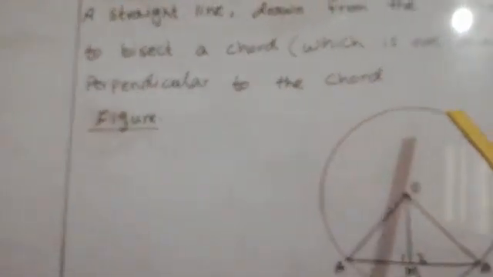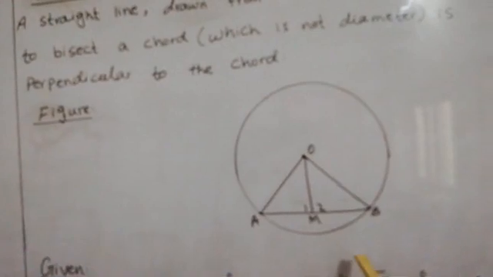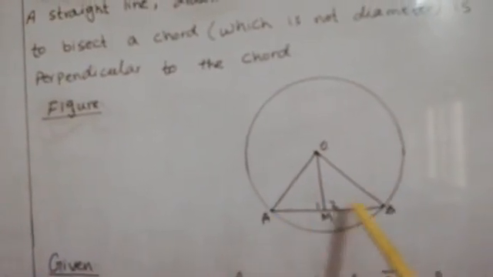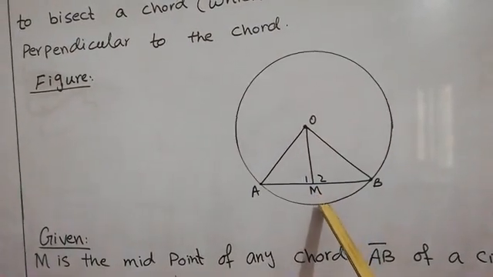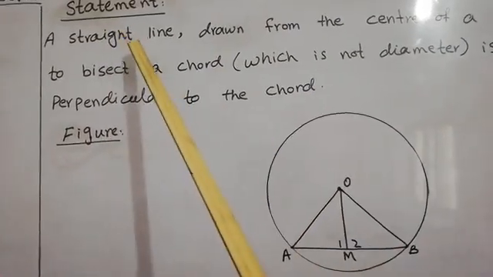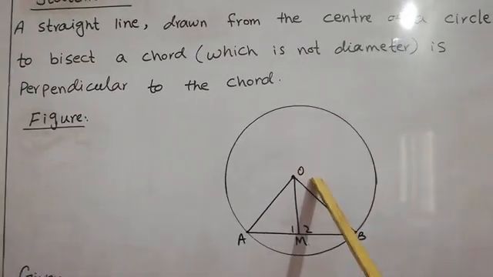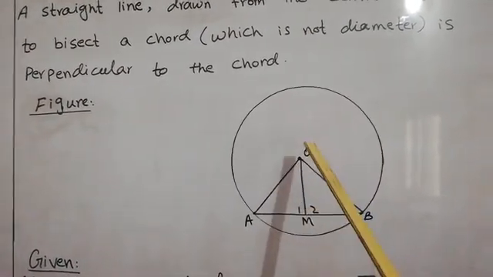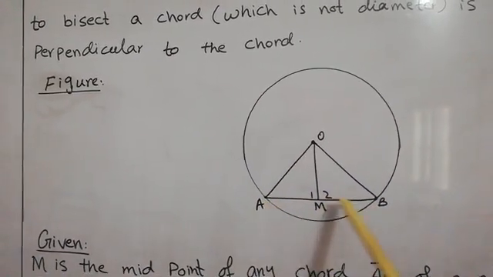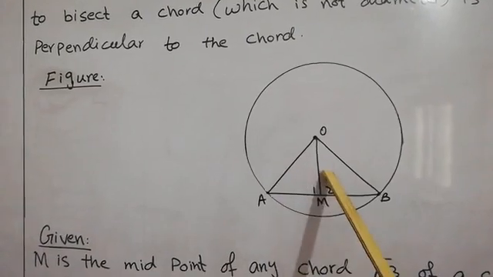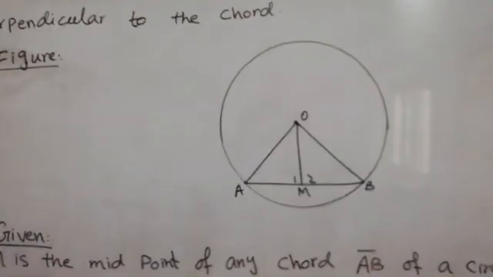The line is perpendicular to the chord. So we will move to the next thing. First of all, we will draw the circle, and after that we will draw a chord AB, which is not the diameter. After that we will draw a straight line from the center in such a way that this line OM will bisect the chord. Bisect means it will divide the chord into two equal parts.